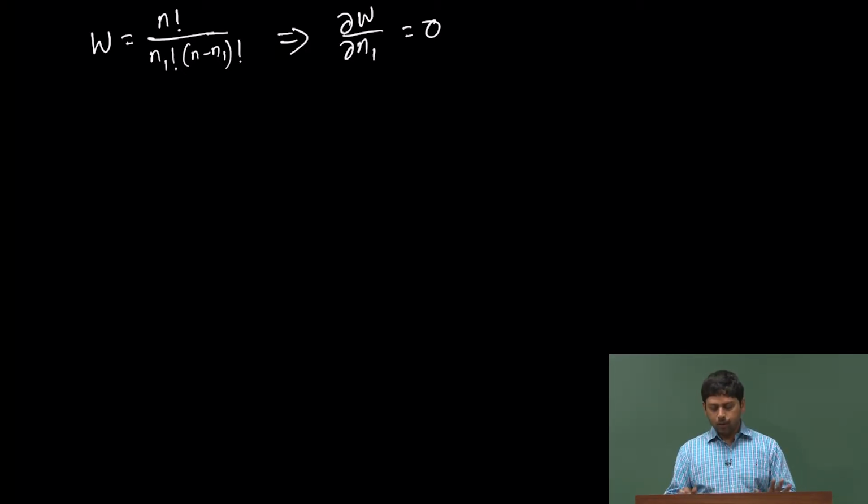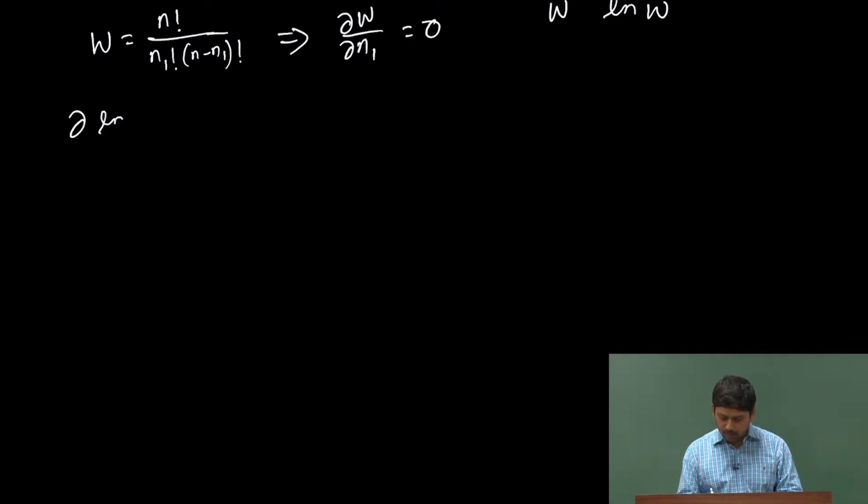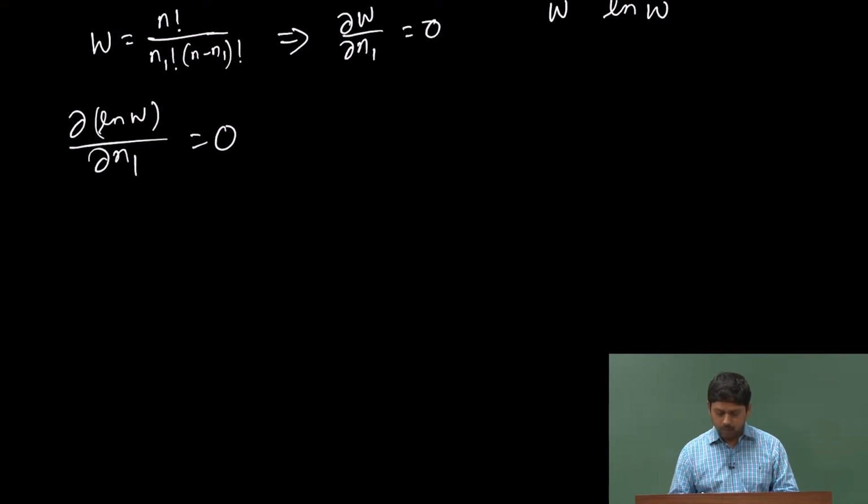Here we are just going to do the derivations of W. Now, since this problem is associated with something called factorial, maximizing W is difficult, but we know that maximizing W is essentially the same as maximizing ln of W. So, we are going to maximize ln of W with respect to n 1 and put it equal to 0. So, what is ln of W? Ln of W is then